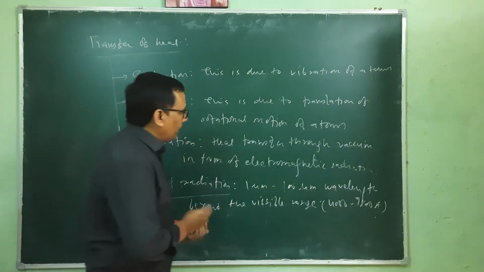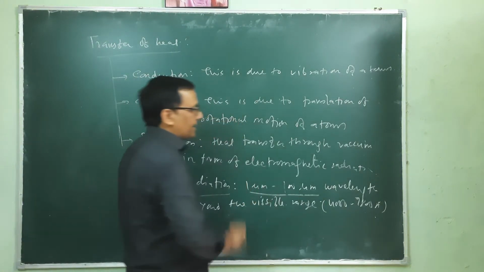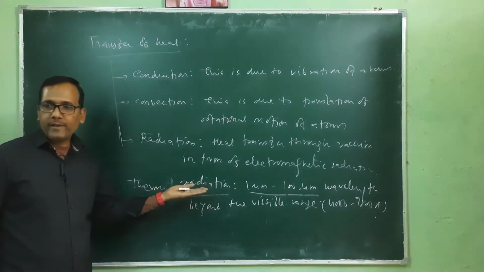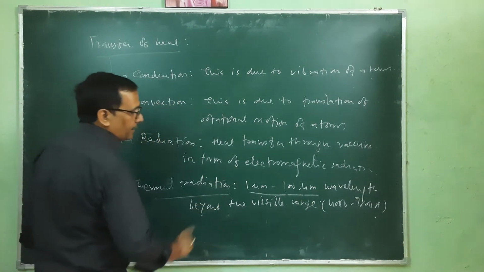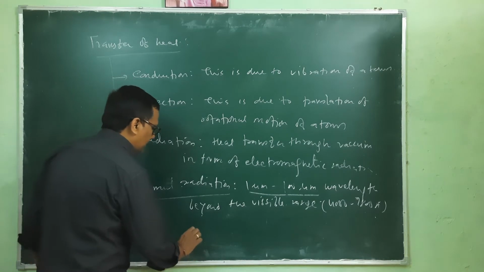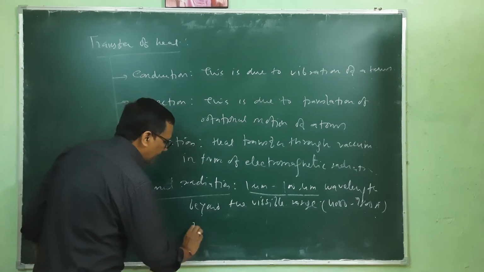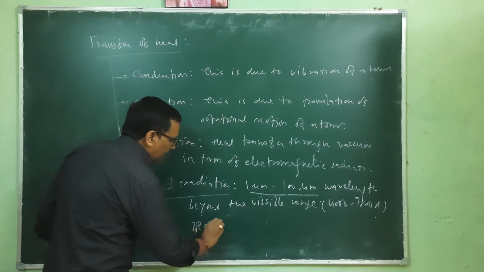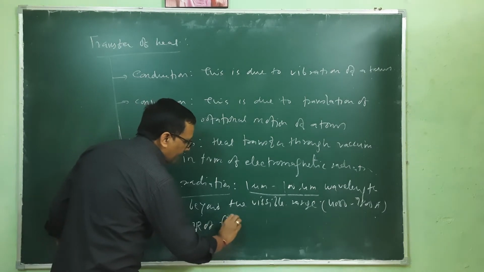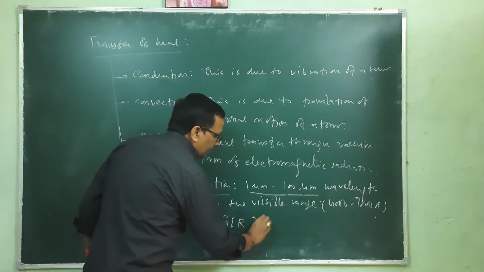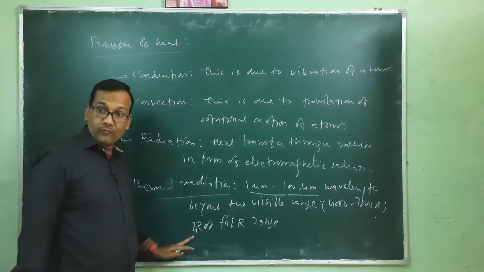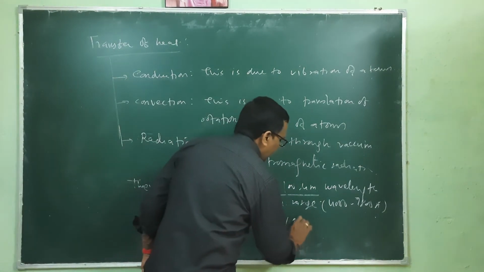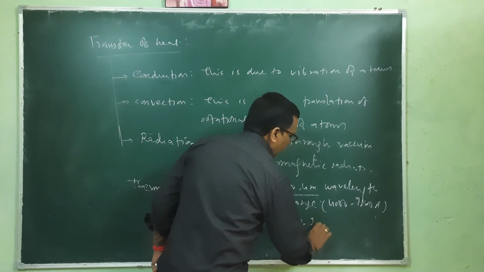So this 1 micrometer to 100 micrometer is generally where thermal radiation lies, and beyond the visible range, this is known as IR, infrared, or far IR range. So thermal radiation is generally in the IR range. IR stands for infrared.